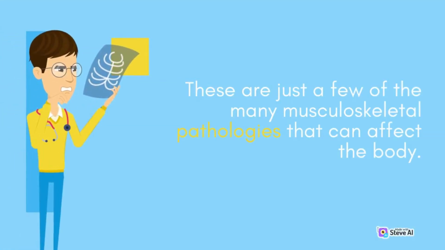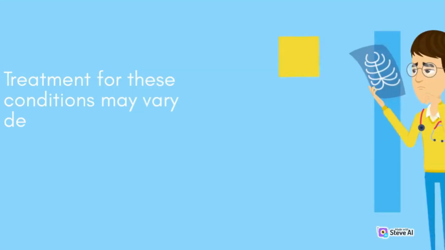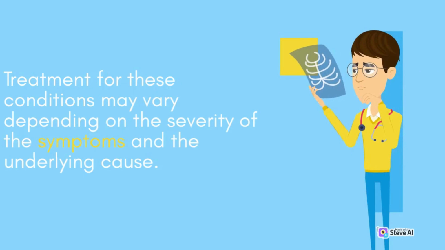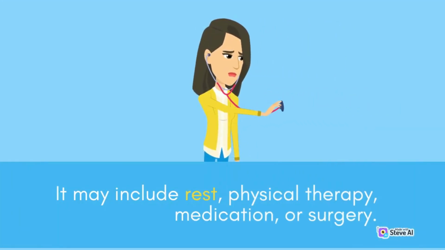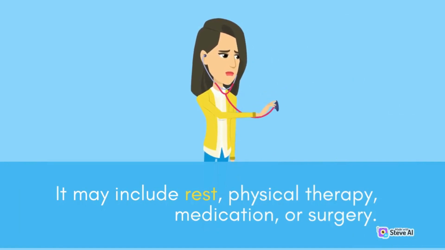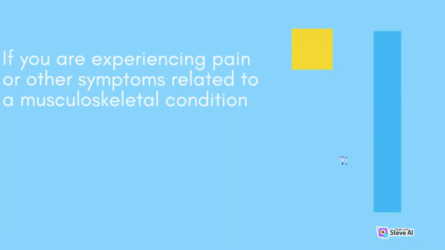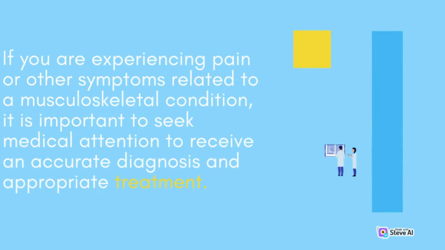These are just a few of the many musculoskeletal pathologies that can affect the body. Treatment for these conditions may vary depending on the severity of the symptoms and the underlying cause. It may include rest, physical therapy, medication, or surgery. If you are experiencing pain or other symptoms related to a musculoskeletal condition, it is important to seek medical attention to receive an accurate diagnosis and appropriate treatment.